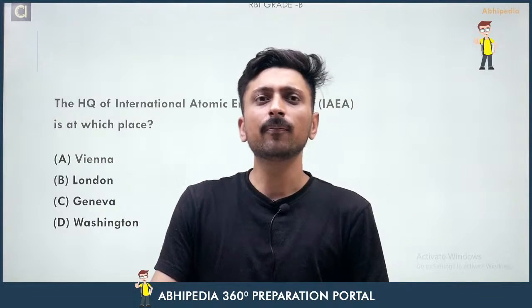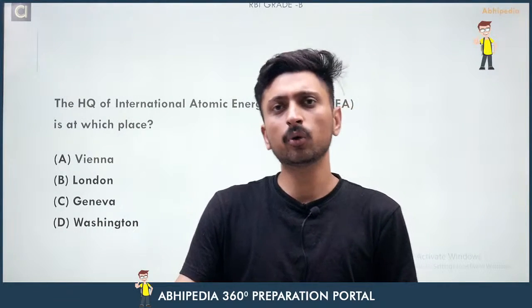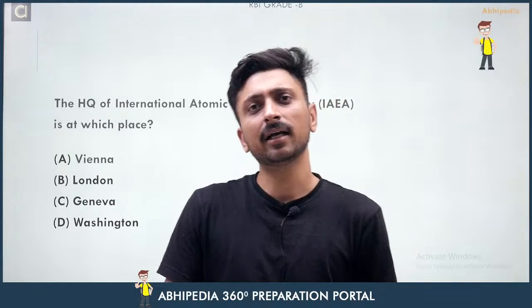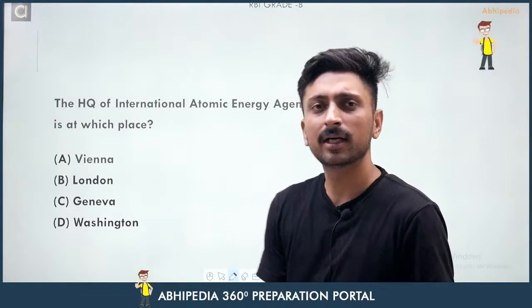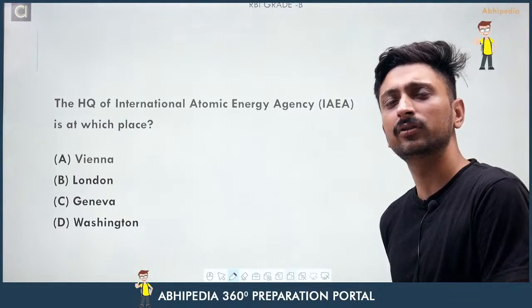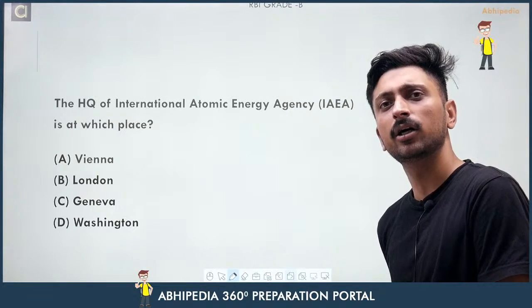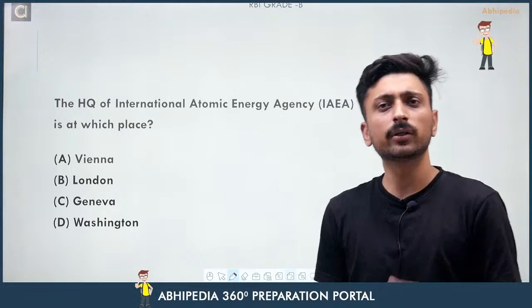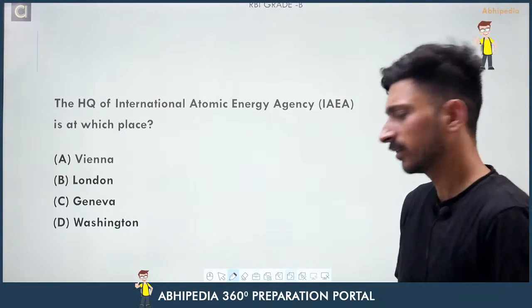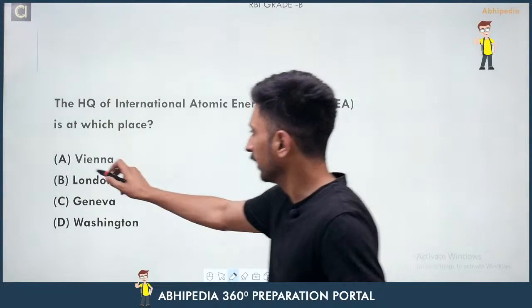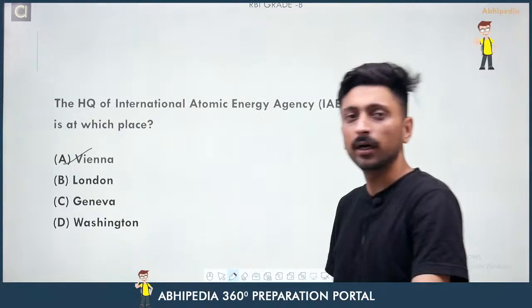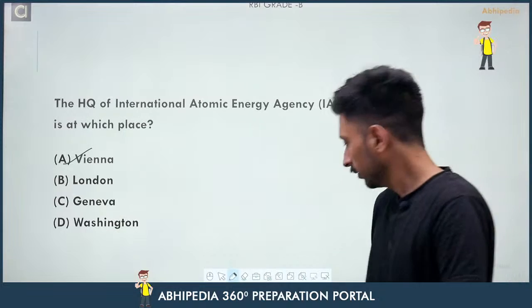Either it is Vienna, Austria, London, that is in UK, Geneva, that is in Switzerland, or Washington, that is in USA. So you have to tell me the right answer, and this question is also covered by the 4 tricks that I have told you, that I have let you know in the beginning of this class. So the right response here will be in Vienna, Austria, right?